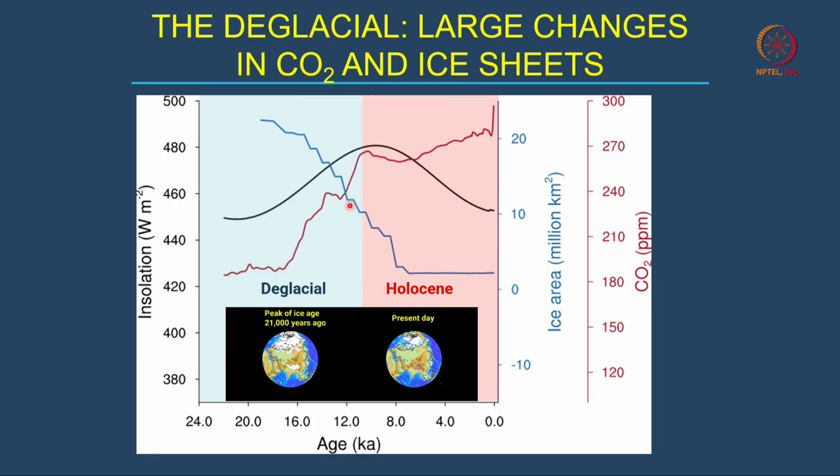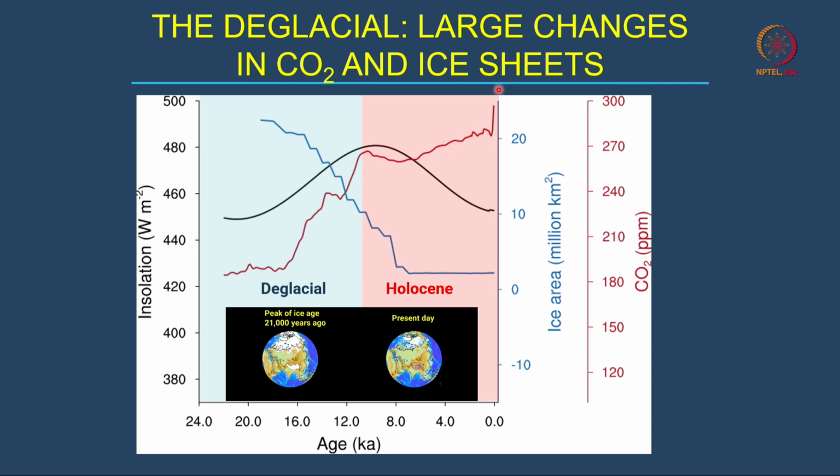Now, let me just remind you what changes occurred. The solar radiation changed from 450 watts a meter squared to 480 around 11,000 years ago, and then started going down. So, right now we are in a phase where the incoming solar radiation is declining. In this period, the carbon dioxide increased from around 180 parts per million 21,000 years ago. As the warming occurred, it rapidly increased to around 240, and finally it increased to 280.